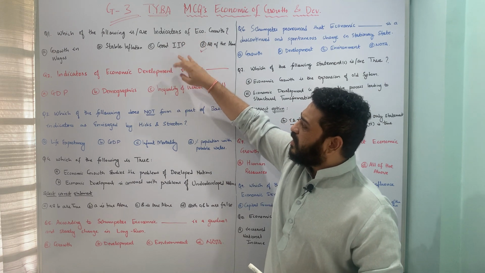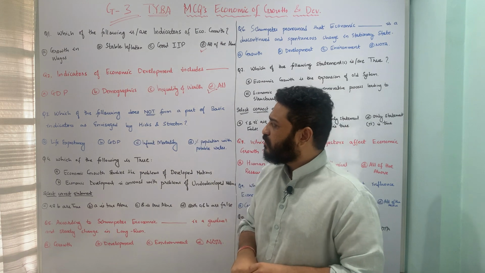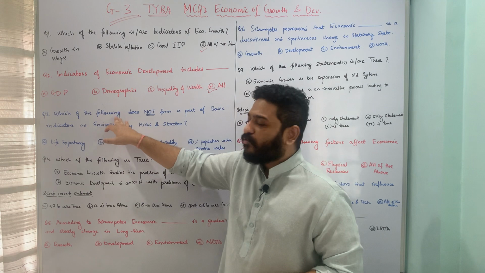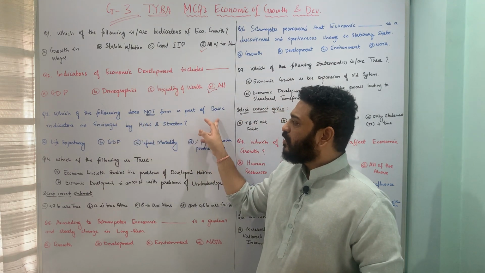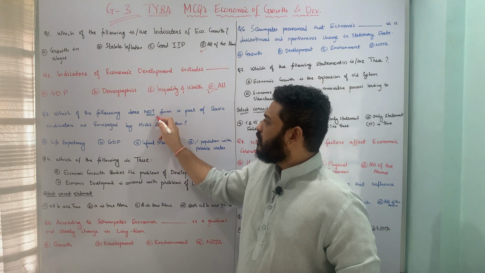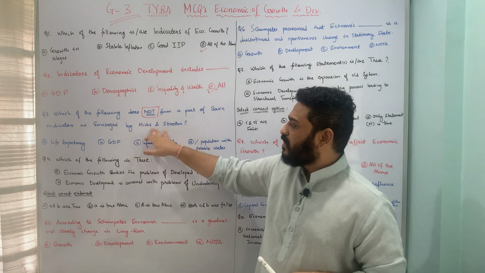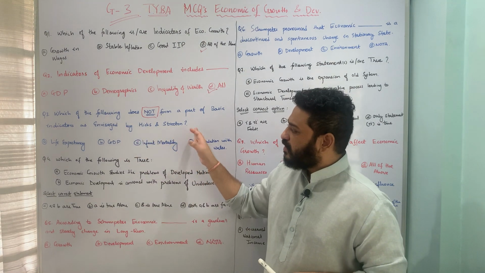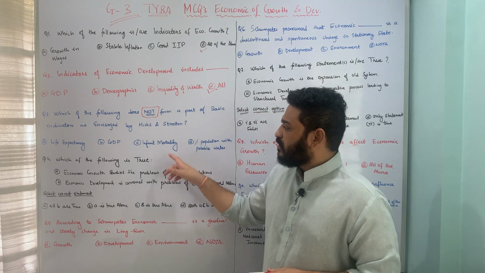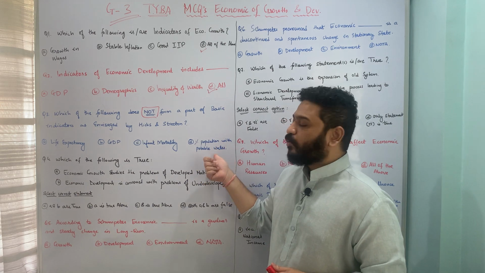I hope the indicators of economic growth and development are pretty much clear. Let us now move to the next question, which is a not sort of a question. Here the question is, which of the following does not form a part of basic indicators as envisaged by Hicks and Streeten? The underlying options are A, life expectancy, B, gross domestic product, C, infant mortality, and D, percentage of population with potable water.